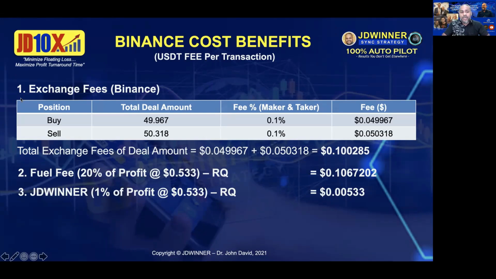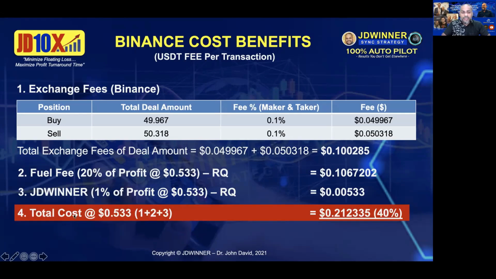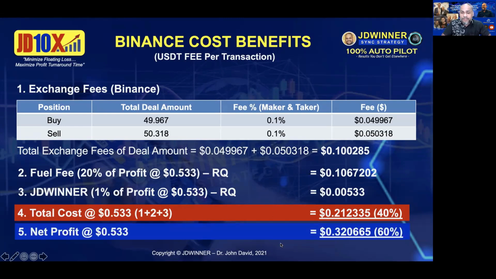Now let's total up all the three. If you total up, this is your total cost. So your total cost is exchange fees plus fuel fee plus the SIN strategy, right? So that will be about 0.21. All right. So that is about 40%. So what is your net profit? Your net profit will be 0.32, which is about 60%. So now, if you are using USDT to deduct your fee in Binance, your net profit every transaction will be about 60%. That's all.